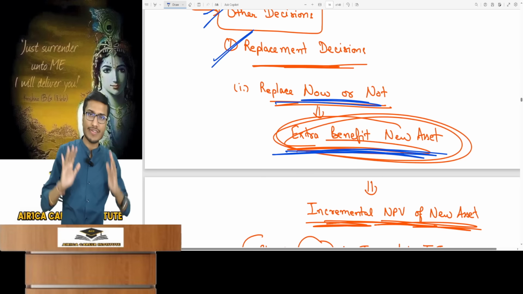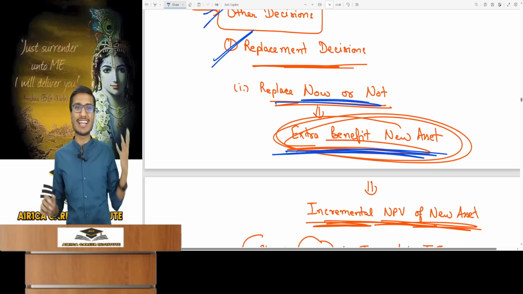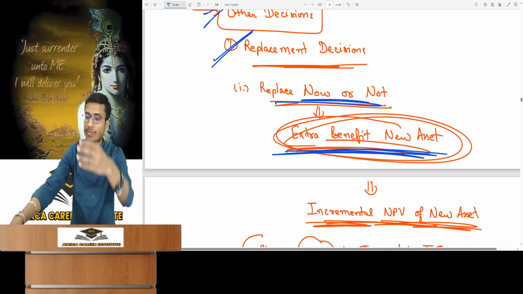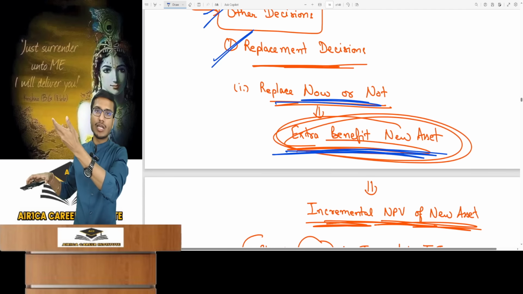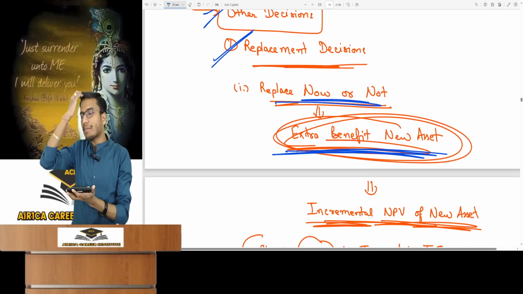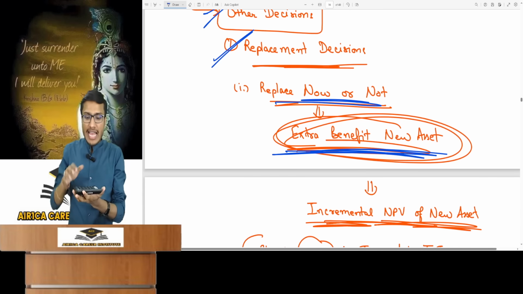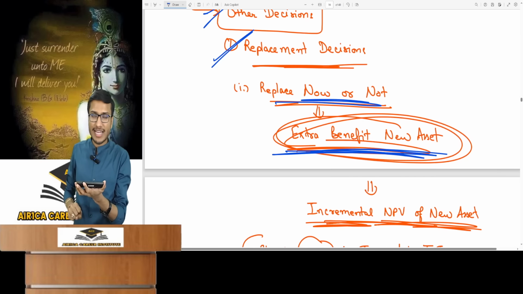This is something that can only be understood intuitively. There is no formula derivation as such. You can only understand it intuitively. What's the extra benefit we're looking for here? When I'm talking about scrapping this old machine and bringing a new machine in its place, is bringing a new machine beneficial now? For that, you need to see what extra benefit you are getting from the new machine. So let's say the old machine makes 10,000 units. The new one will make 15,000.